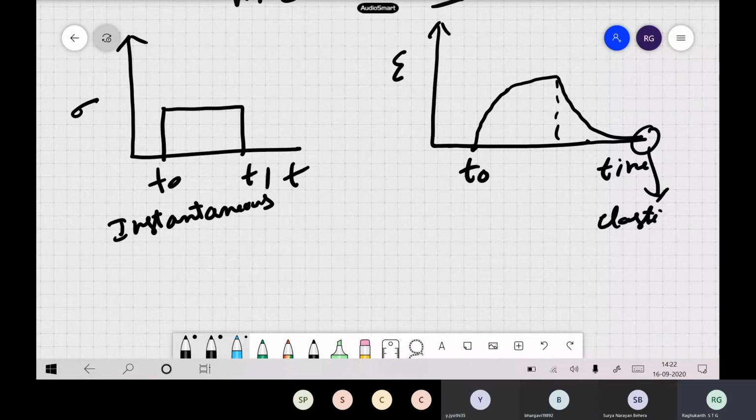But the strain is not instantaneous here. That is another problem. Generally we expect stress to be instantaneous and strain to be instantaneous too, but here strain is not instantaneous. Another thing is that it recovers, like an elastic thing. So these are the properties of these two.